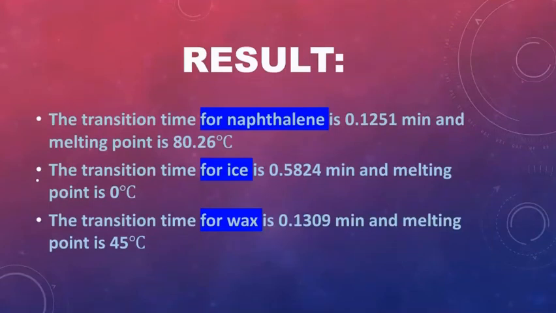Hello. Thank you, Anirudh. I will discuss the result of this experiment. The transition time of naphthalene is 0.125 minute and melting point is 18.26 degrees Celsius. Transition time of ice is 0.5824 minute and melting point is 0 degrees Celsius. Transition time of wax is 0.1309 minute and melting point is 45 degrees Celsius.